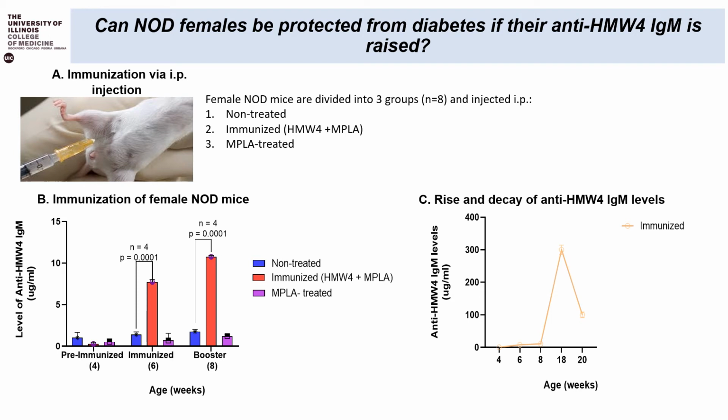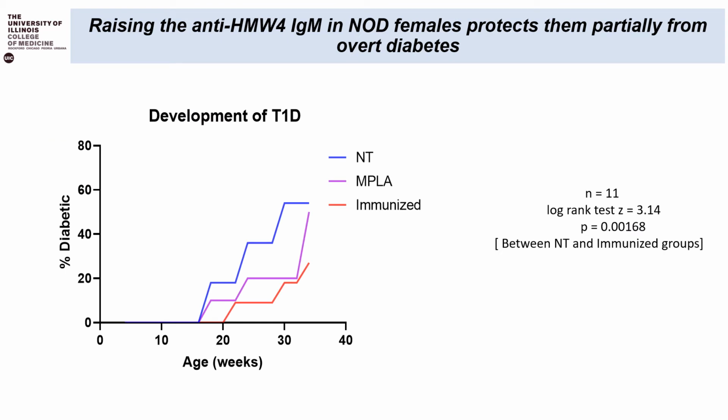All the data obtained were checked for their significance via multiple t-tests. This slide shows the onset times for the development of type 1 diabetes for the respective groups of mice, namely the non-treated, MPLA-treated and the immunized mice. As we can see in the diagram below, immunization, that is raising their levels of IgM, led to a delay in the onset of diabetes, particularly for the immunized mice. The immunized mice had their first onset at 20 weeks. This is in stark contrast to the MPLA and the non-treated, which had their first incidences at 16 weeks.